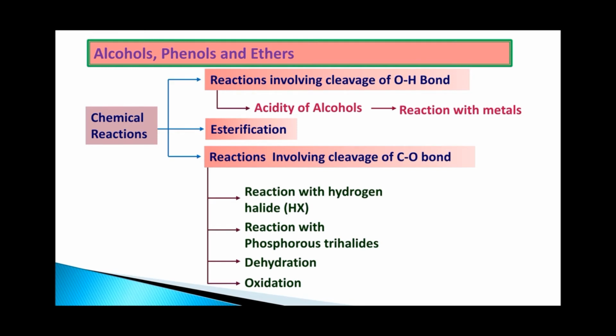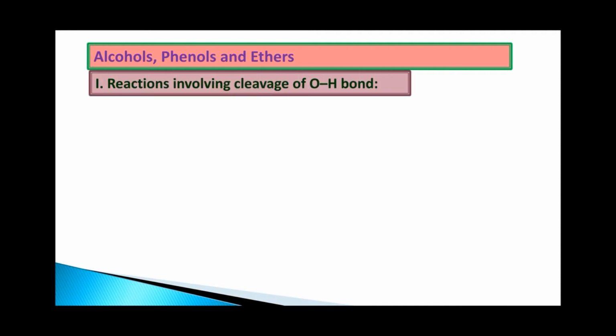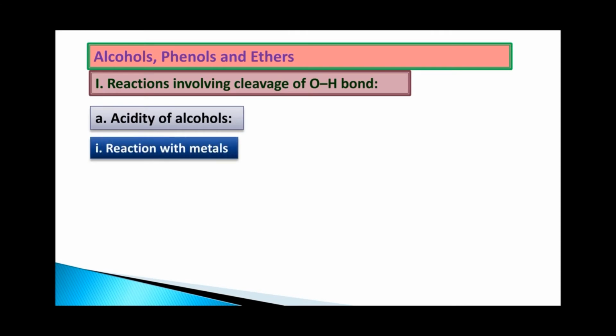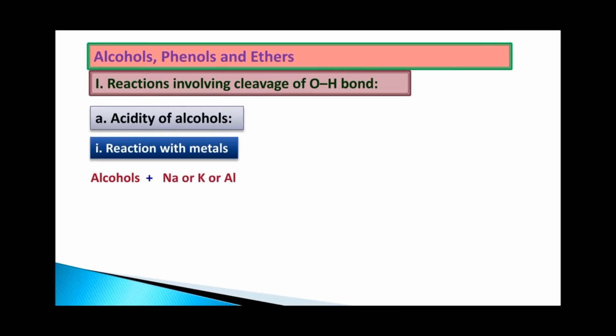So let us start with the reaction involving the cleavage of the OH bond, that is acidity of alcohols. When alcohols react with metals like sodium, potassium and aluminum, they are going to form the corresponding alkoxides along with the liberation of hydrogen gas.